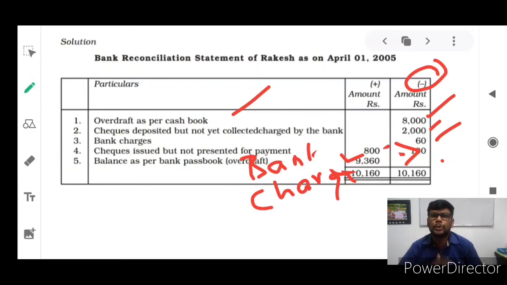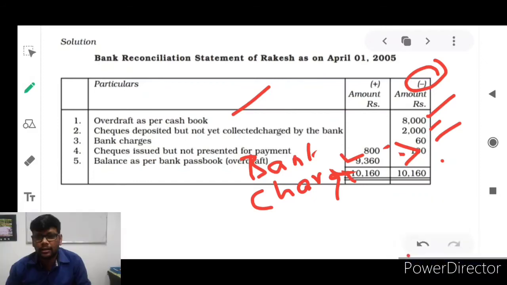So even with your empty brain, if you are learning somewhat, you can understand. But you try to practice. You practice a lot. Then don't hesitate to ask any doubt related to these kinds of questions, because definitely in the exams they are going to ask this kind of question.